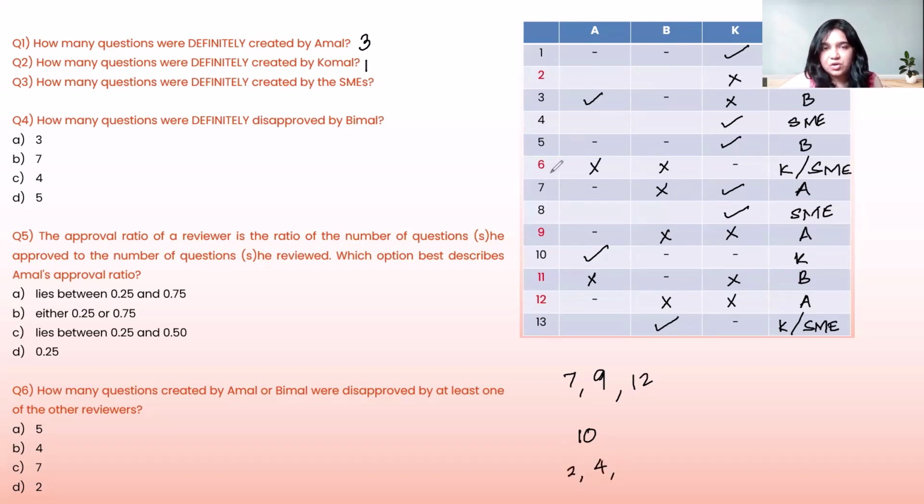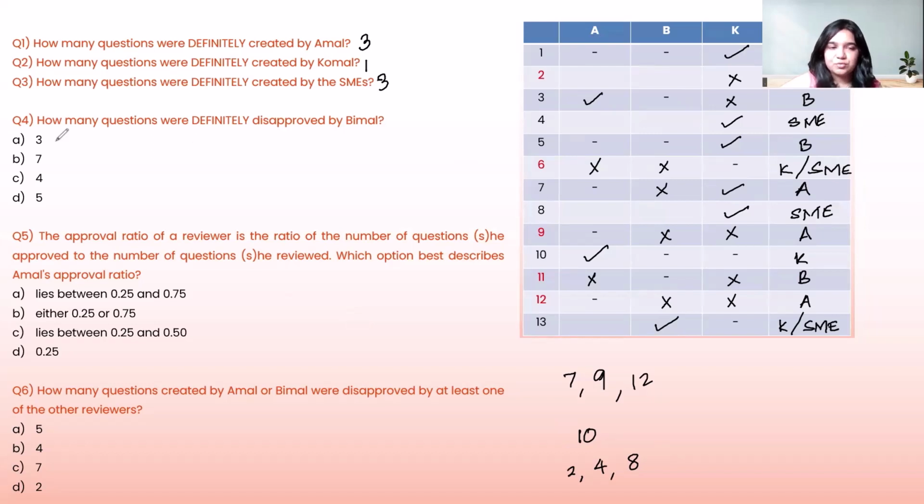Once again, with 6, we have a conflict. It could either be created by K or an SME, so not definitely created by an SME. Next is question number 8. These are the 3 questions that are definitely created by SME, so my answer to the third question will also be 3.